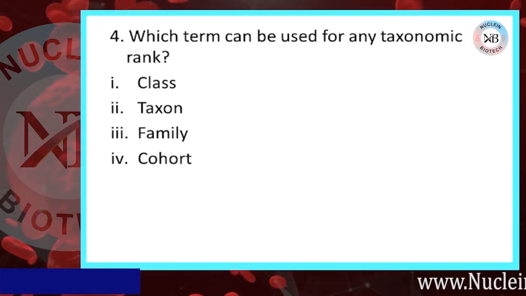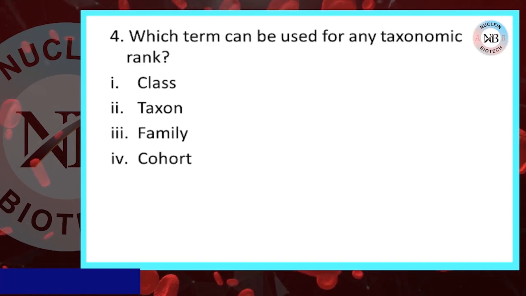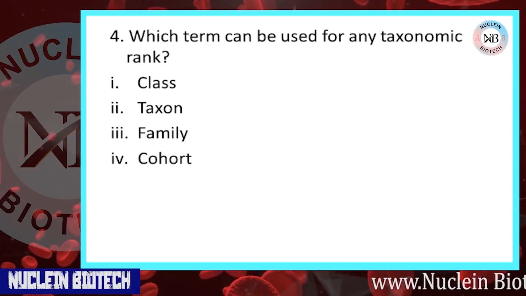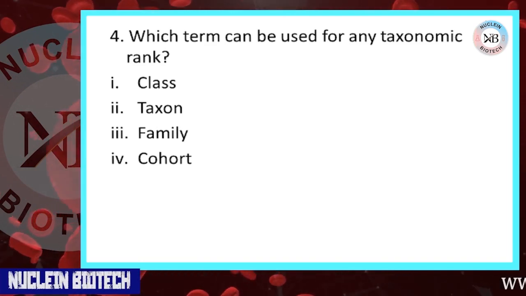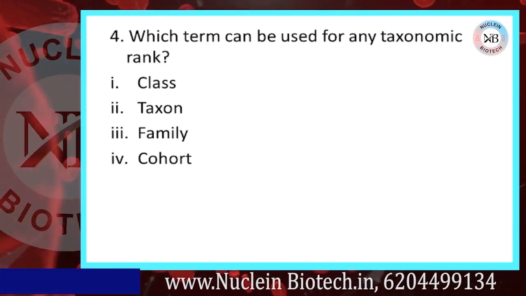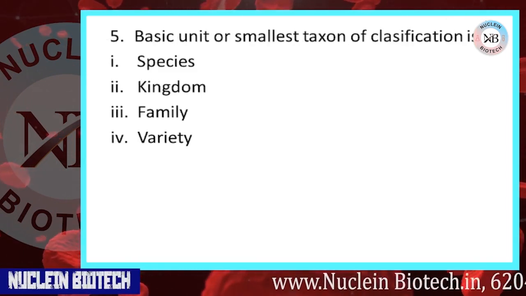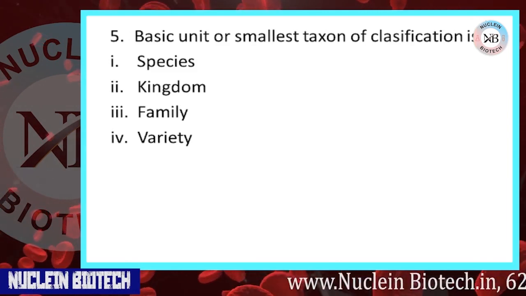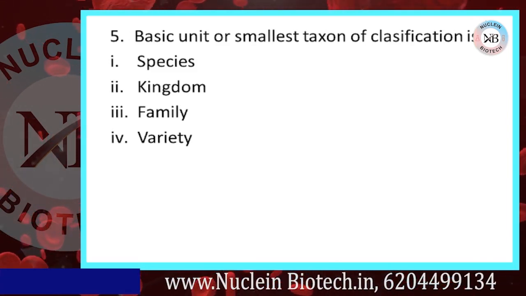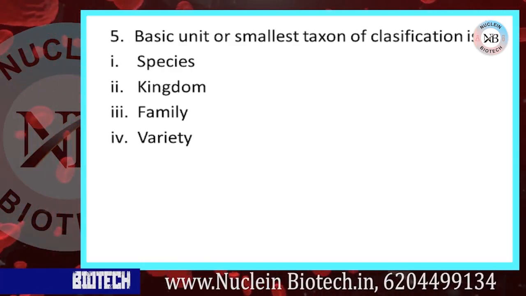Now move to fourth question. Which term can be used for any taxonomic rank? Our first option, class; second, taxon; third, family; fourth, cohort. Our right option is B. Move to fifth question. Basic unit or smallest taxon of classification is: first option, species; second, kingdom; third, family; fourth, variety.